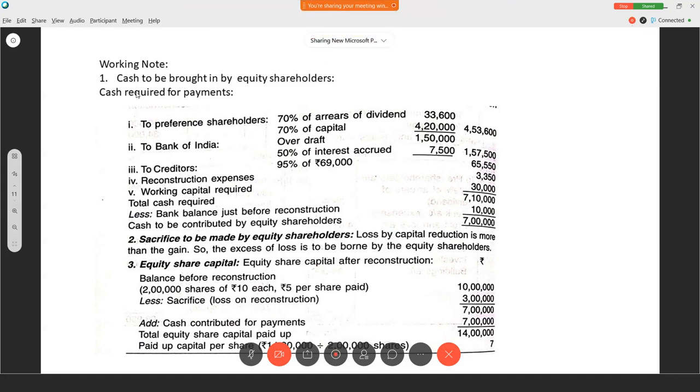Okay, here. So cash to be brought in by equity shareholders. Cash required for payments. How much? Preference shareholders: 70% of the arrears to be paid, 70% of the capital to be paid. Overdraft, interest accrued, 95% of the creditors. Then reconstruction expenses. Look at all the adjustments, you'll know. And working capital required 30,000. So total we require 7,10,000. So in the opening balance sheet, there is a bank balance, right? In the balance sheet, they have given 10,000 we have. So 7 lakh we have to issue as capital, right? 7 lakh. So we have to pass the journal entries.